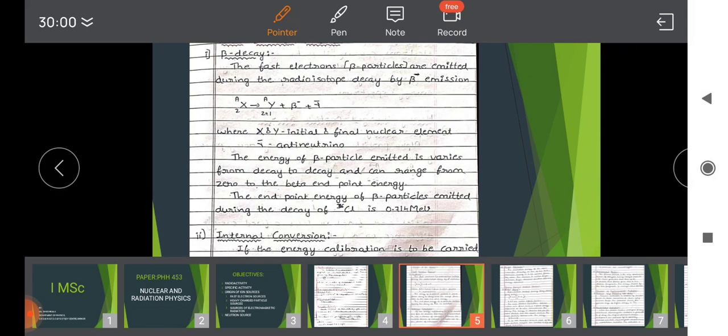Most of the decays are by beta particle emission. Chlorine 36, with atomic number 17, decays primarily by beta minus to form argon with atomic number 18, that is Z plus 1, with the same mass number 36, with the liberation of a beta minus particle and an antineutrino.